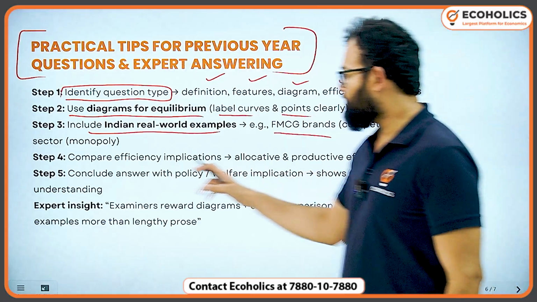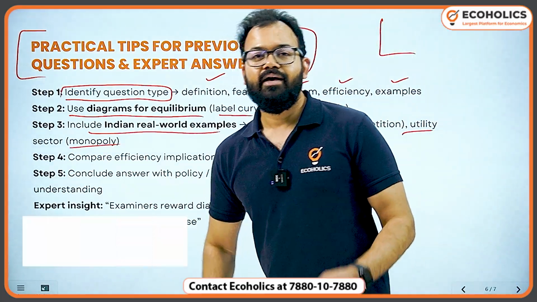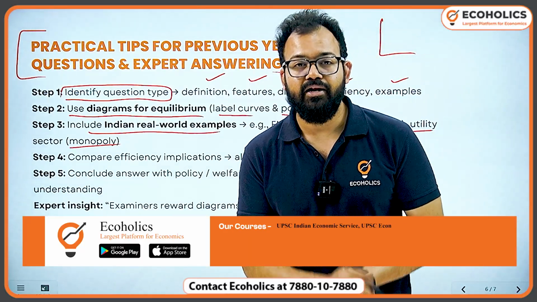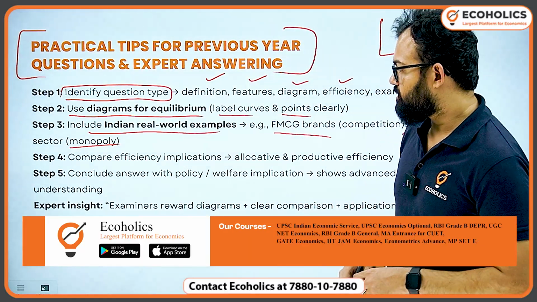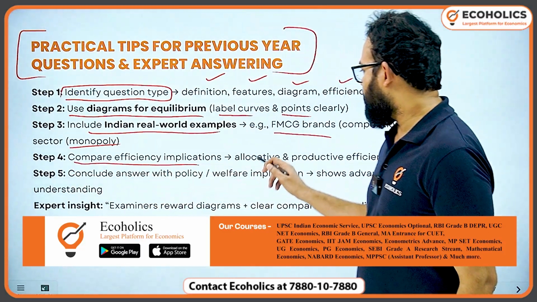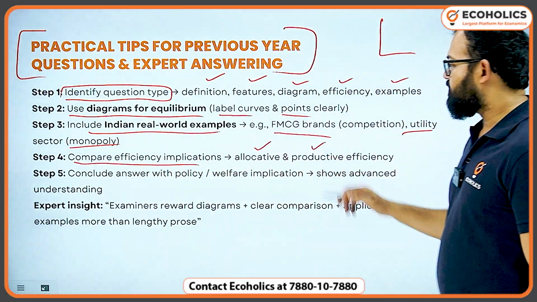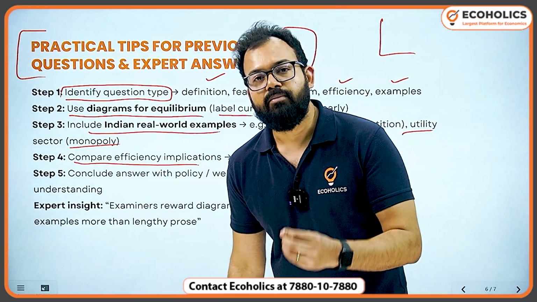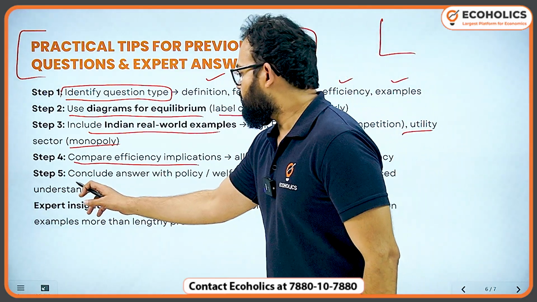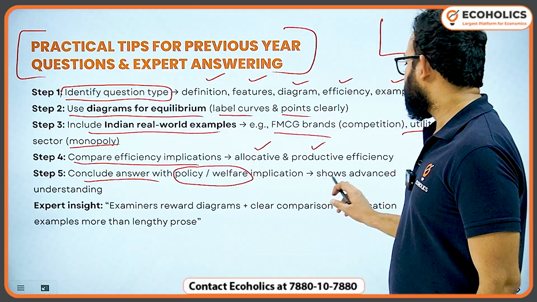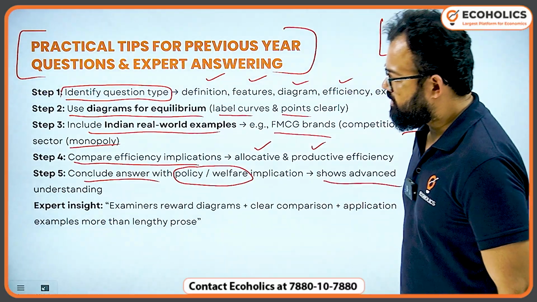For the utility sector, for example, you give the example of monopoly. In oligopoly, you can give the example of the Indian telecom sector or OPEC countries controlling petroleum supply. Then compare efficiency implications, like is it allocative, productive, and what is happening with welfare, because UPSC is concerned about welfare more. Conclude the answer with policy or welfare implication and show advanced understanding.